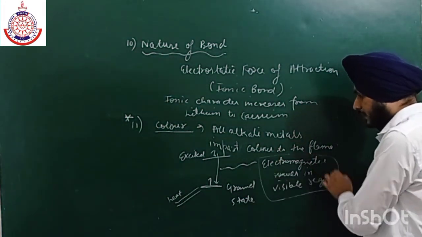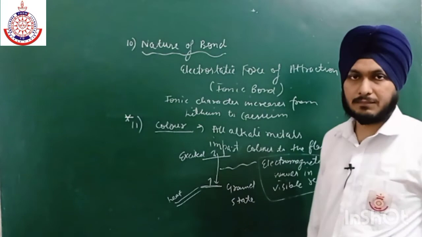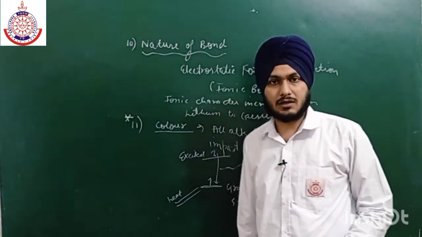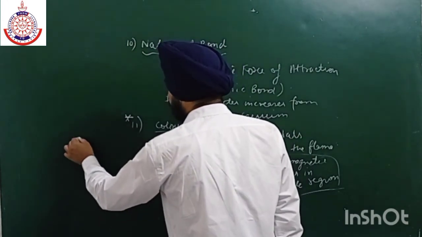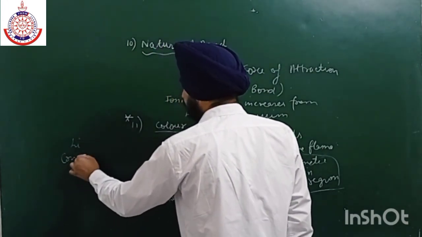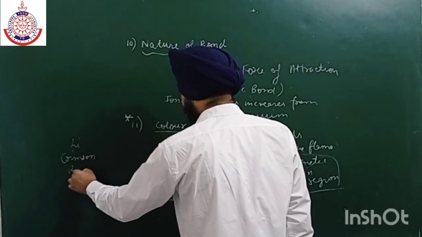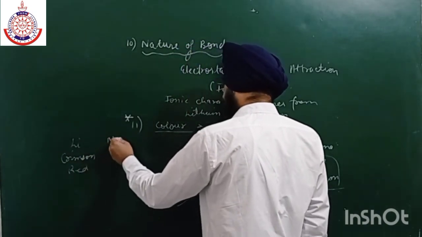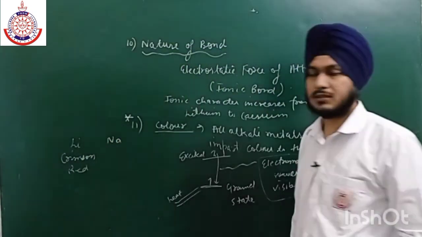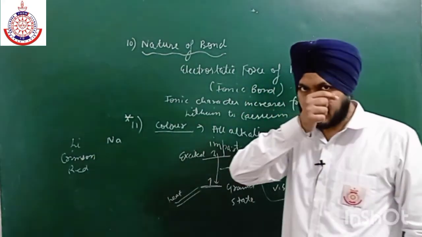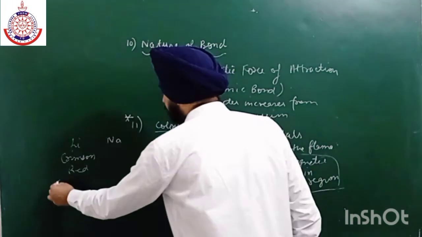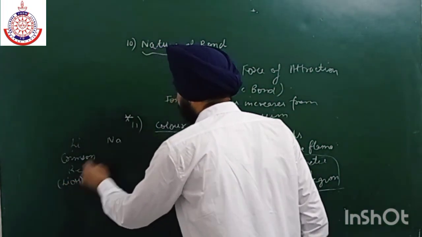Okay, so that is why they impart color to the flame, because their electrons are loosely held. Lithium imparts a crimson red color. Okay, dark red, which is sodium imparts, and there is some compound formation that also takes place. This crimson color is due to the formation of lithium hydroxide.